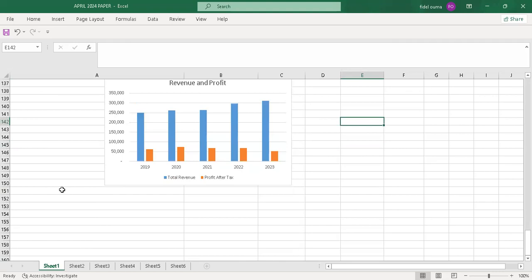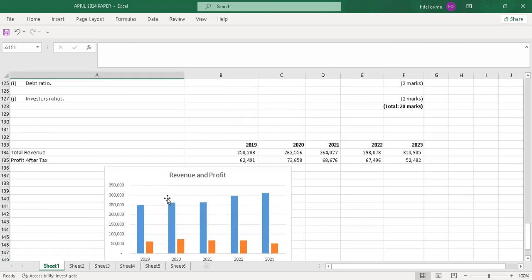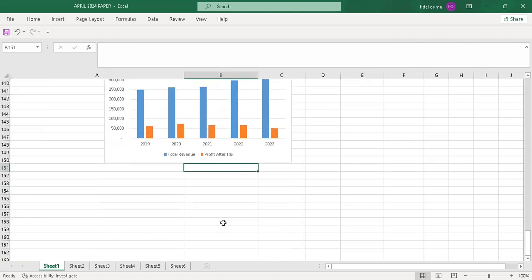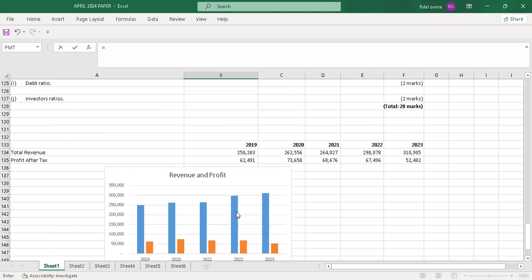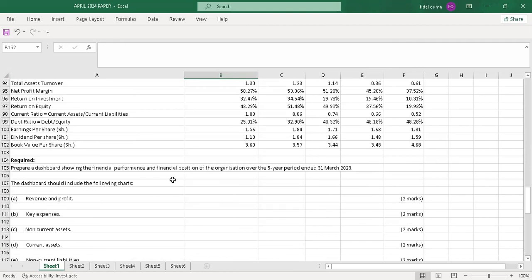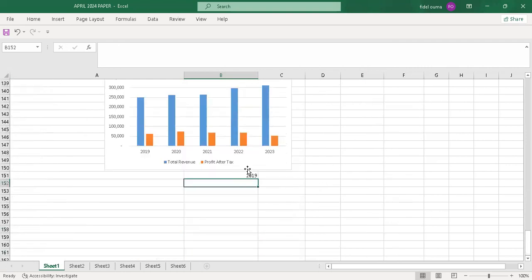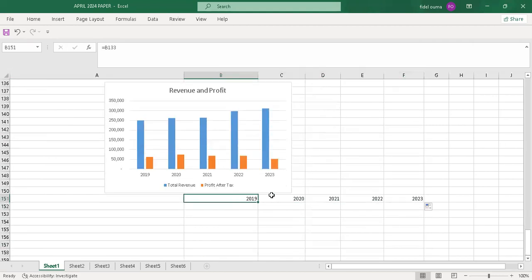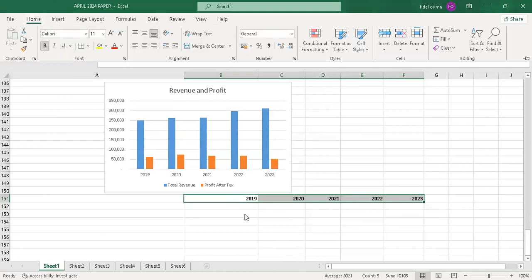So I'll go to part B, and I'll do the same. Come here. Say equals to, I'll pick it's for 2019 because we are told it's for the 5 years. That's what they say. For the 5 period ended 31st March. So everything will be from 2019 to 2023. So I just drag this once again. And I'll bold it.